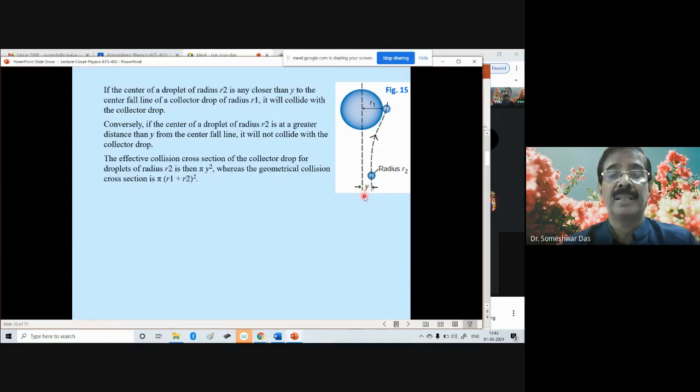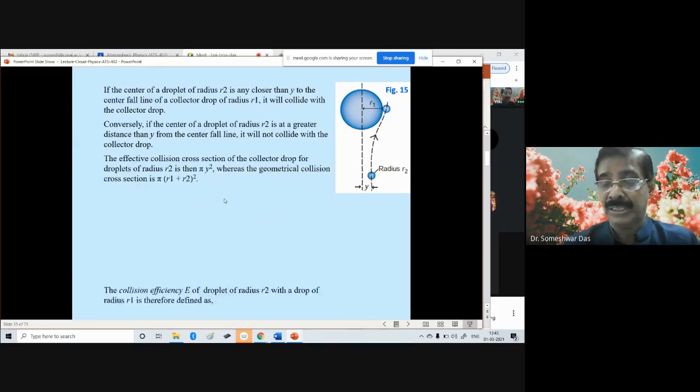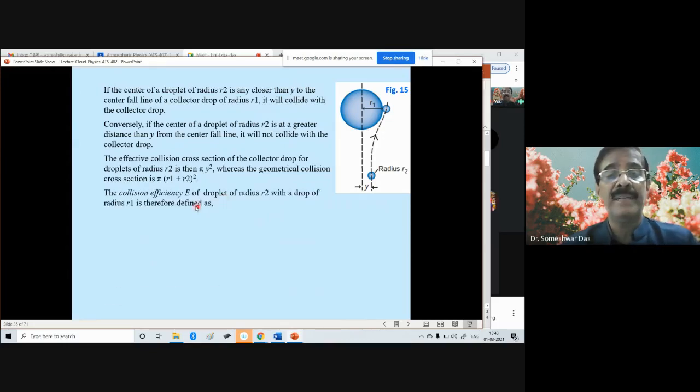So the collision efficiency E of the droplet of radius r2 with a drop of radius r1 is defined as the ratio of y square divided by (r1 plus r2) square.